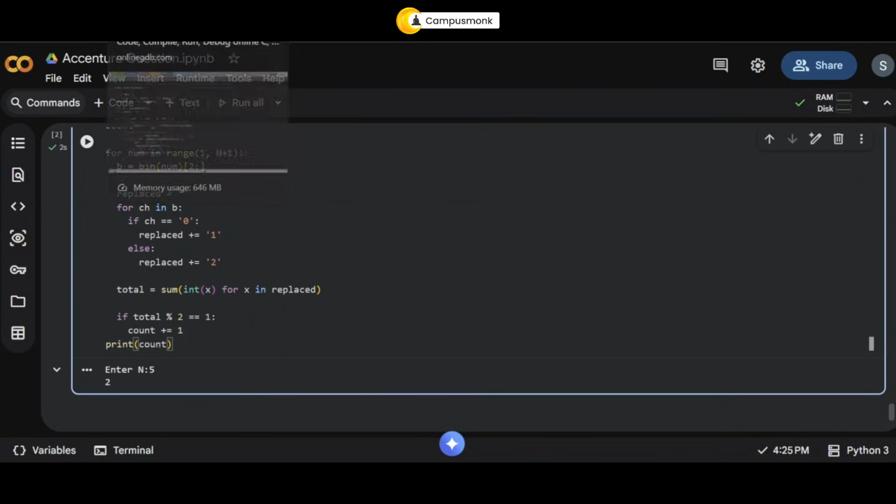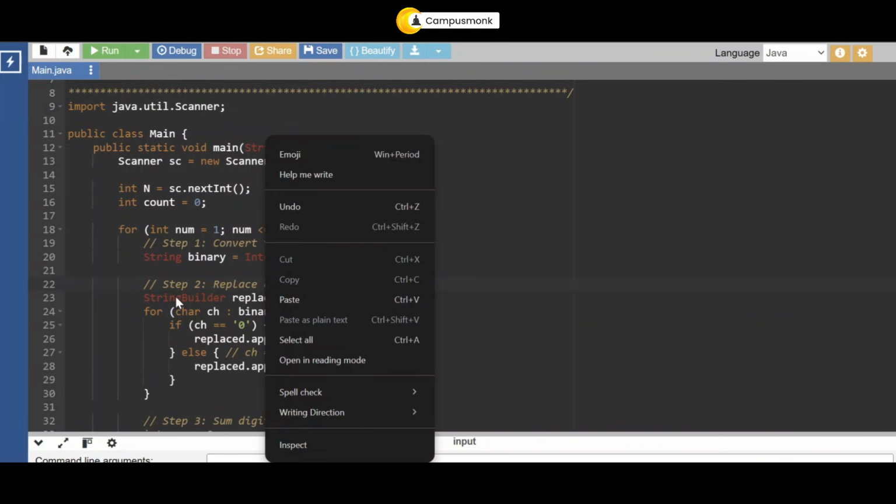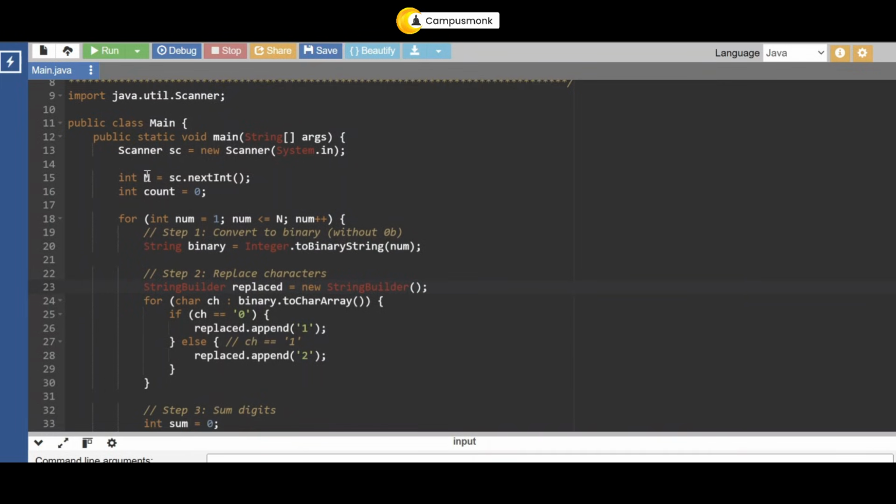Okay, so you got it. So if we check for the Java version, you see it's the same function. You're going to take a Scanner class, and in the Scanner class you're taking n as an input. The first step is to convert it to binary. The next step is to create a replaced value. For every character in that binary, you're checking if it is a 0, then make it 1. Else, you don't have to actually write this condition because binary has two things, 0 and 1. So you're just doing it with a 2.